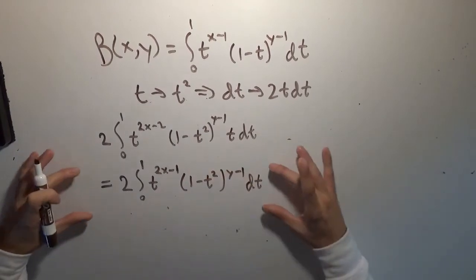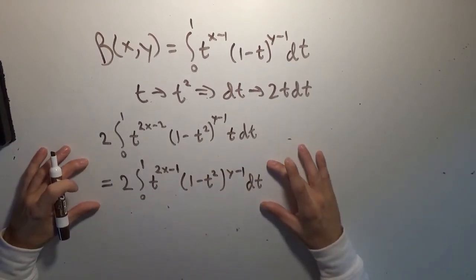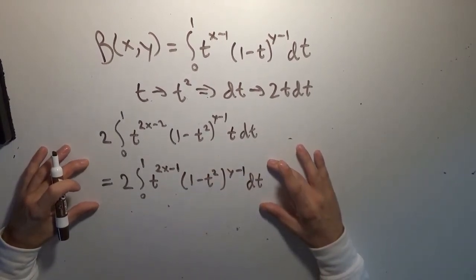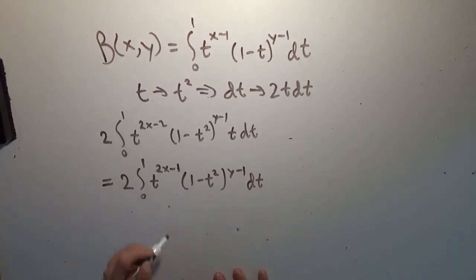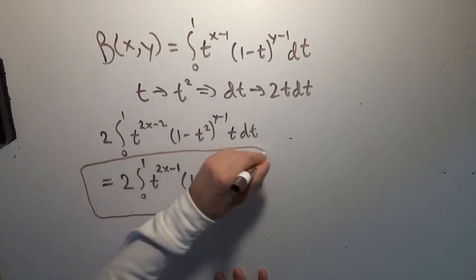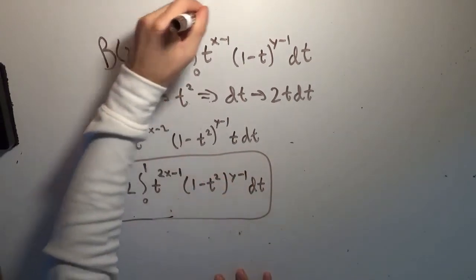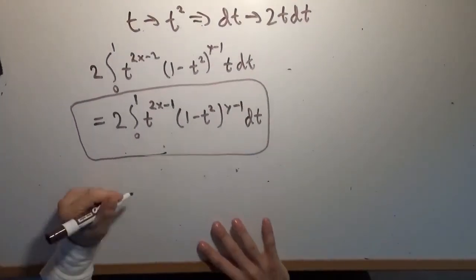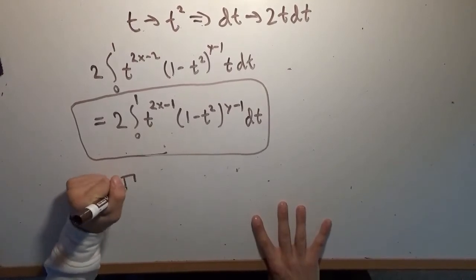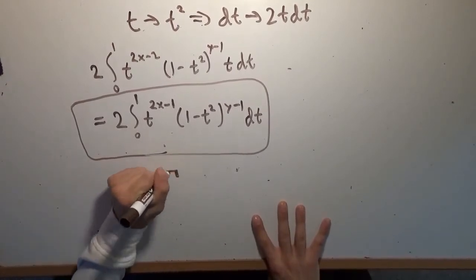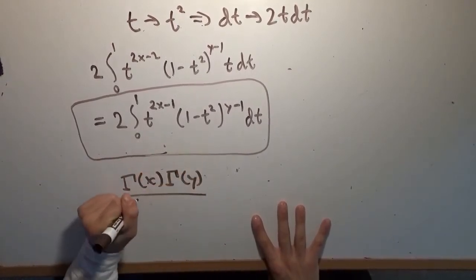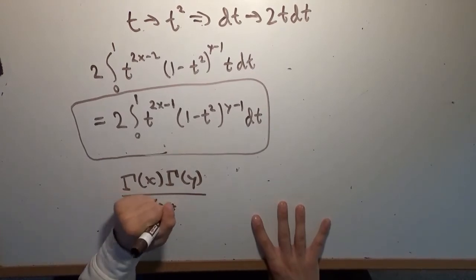And so this is another version of the beta function that we're going to need when we finally derive Legendre's duplication formula. Okay, so let's actually tackle that now. We have these representations of the beta function. We also have the definition of it, which is gamma of x times gamma of y over gamma of x plus y.